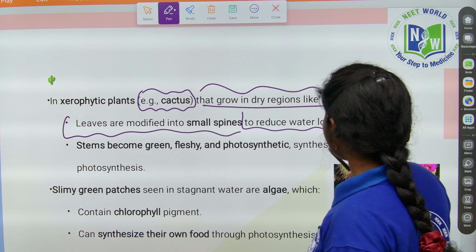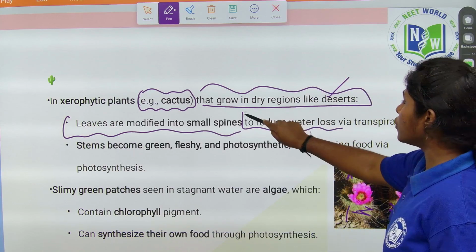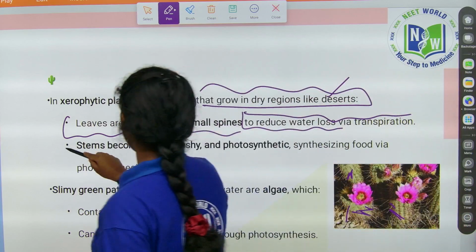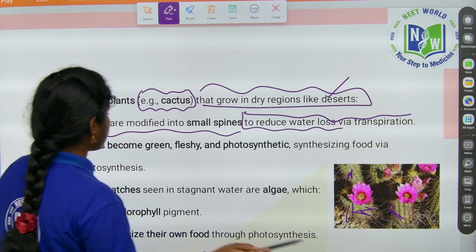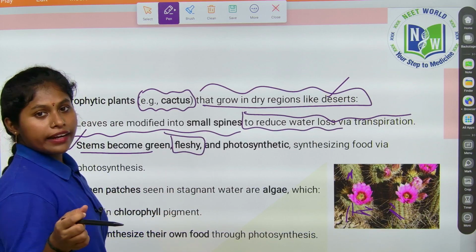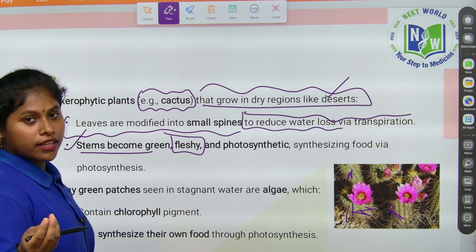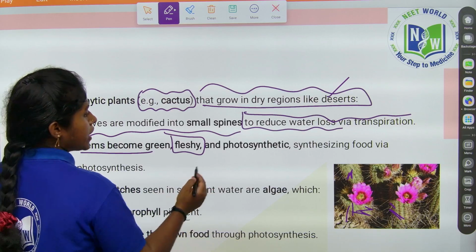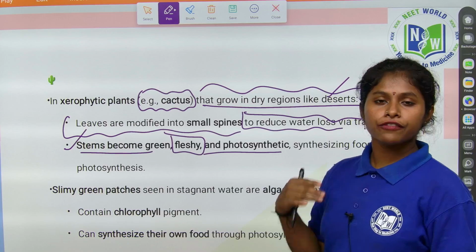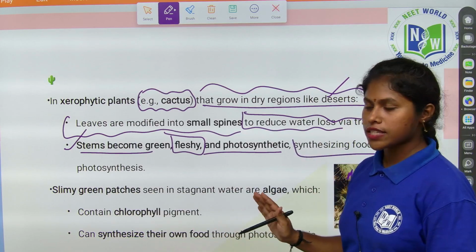So that is why the leaves are reduced to spines to reduce the water loss, that is, transpiration. The stems become green. These are the stems. They become green and fleshy. You see the aloe vera, right? It is also a desert plant. You will see the fleshiness inside of it. So they are fleshy and photosynthetic. They prepare their food and synthesize the food via the process of photosynthesis.